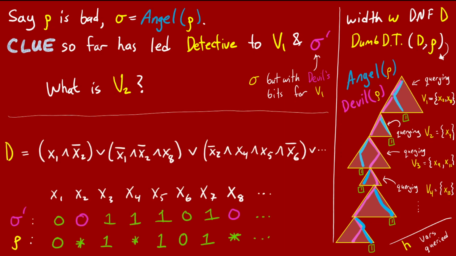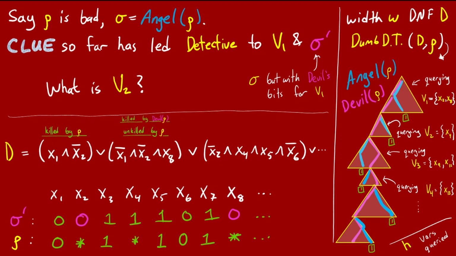The process is similar to figuring out v1. Let's look again at D, the DNF, sigma prime, the restriction the detective knows, and the original bad restriction rho. Remember that when rho is plugged into D, it kills some terms on the left, then leaves some term unkilled. The unset variables in that term are v1.